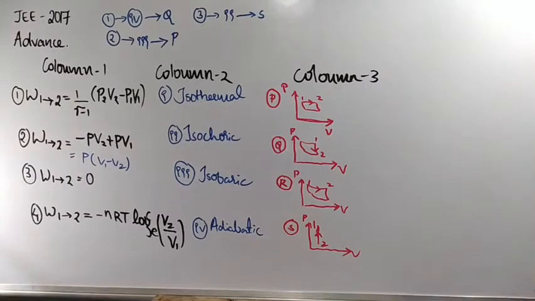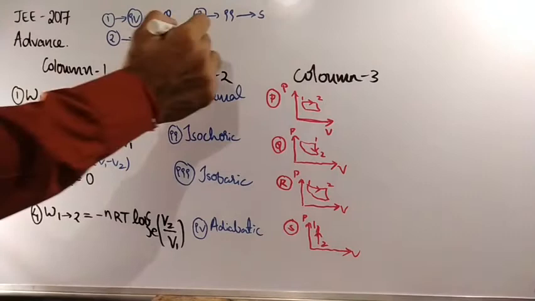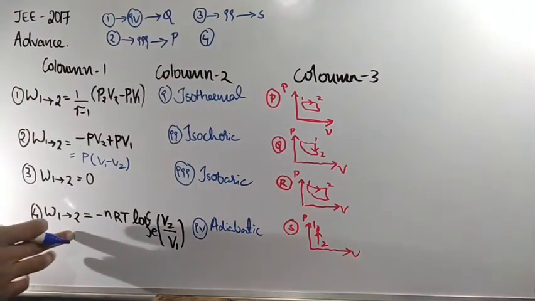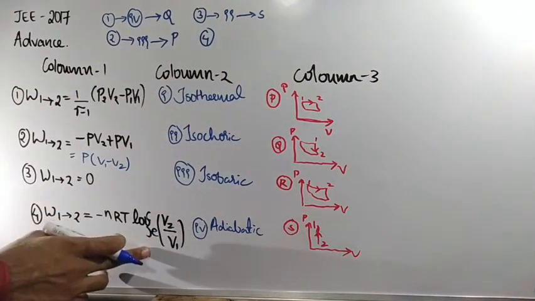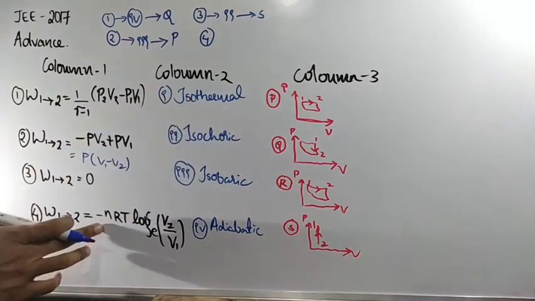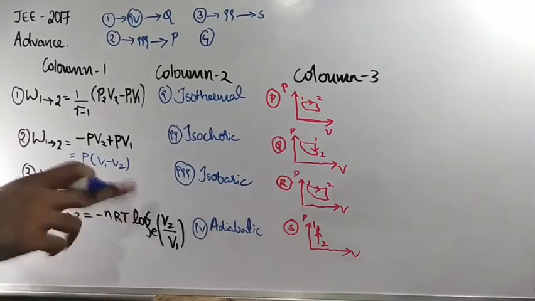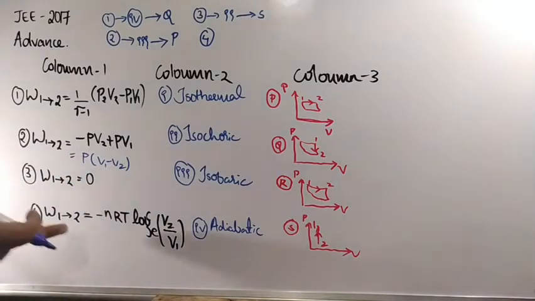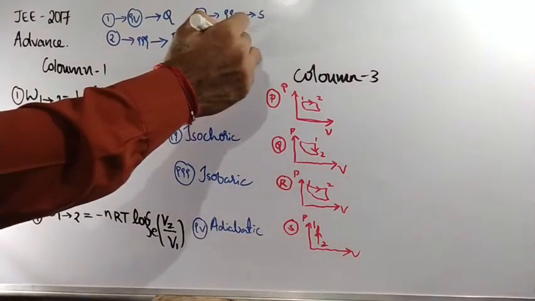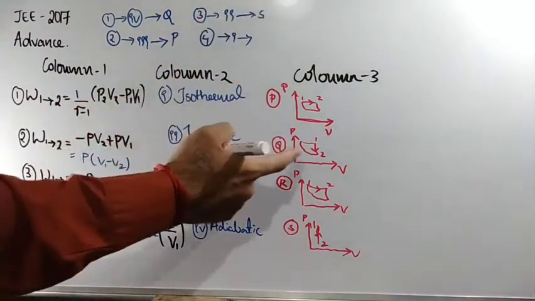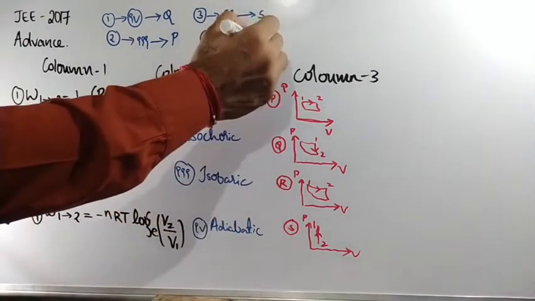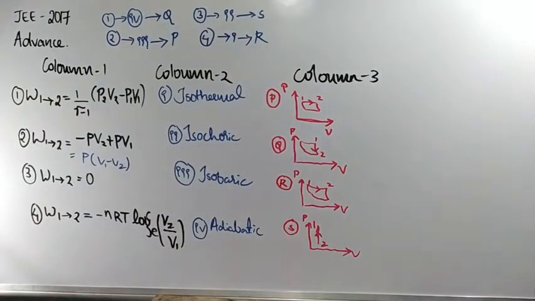Next, the last one we are having. What remaining pair do we have? The fourth one stands for work done in the process 1 to 2 is minus nRT log V2 by V1. This is nothing but the expression for the isothermal process. Negative sign means work done on the system, positive sign means work done by the system. This is work done on the gas system. No doubt, isothermal process. Among these two, this is adiabatic, so R stands for the isothermal process. Clear?